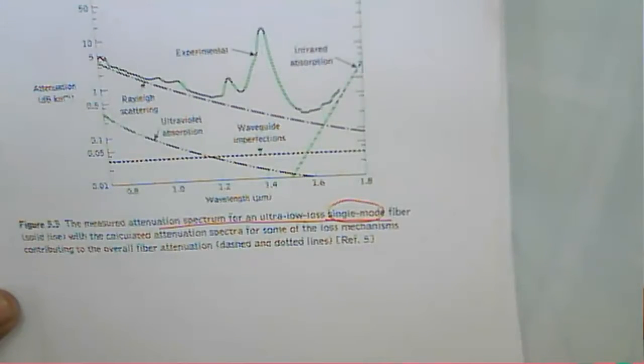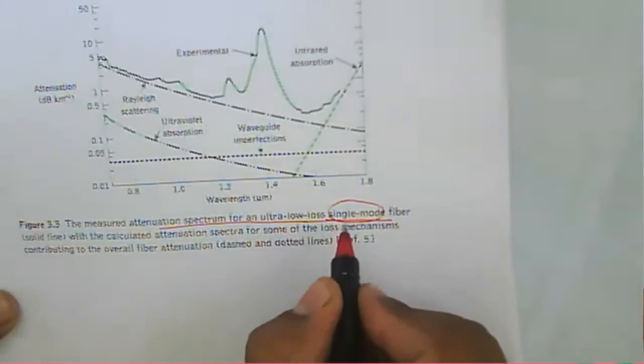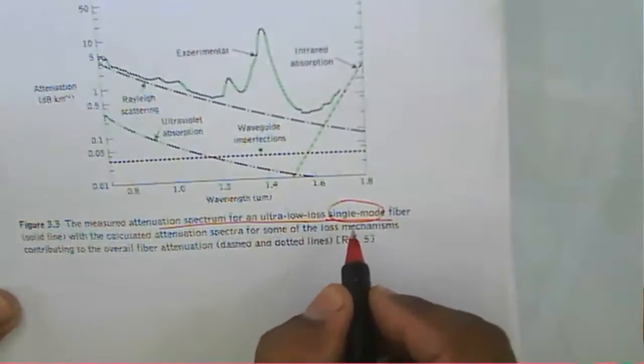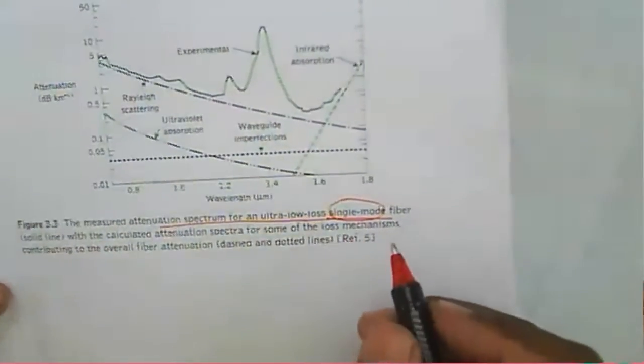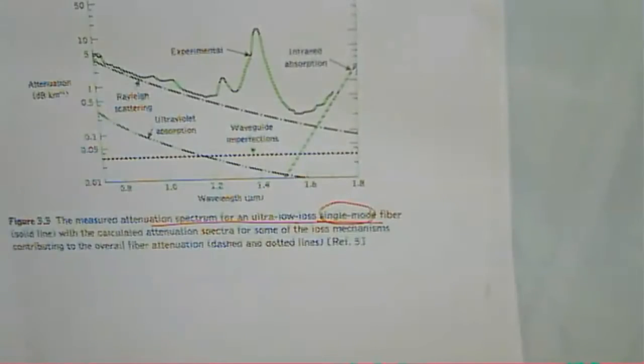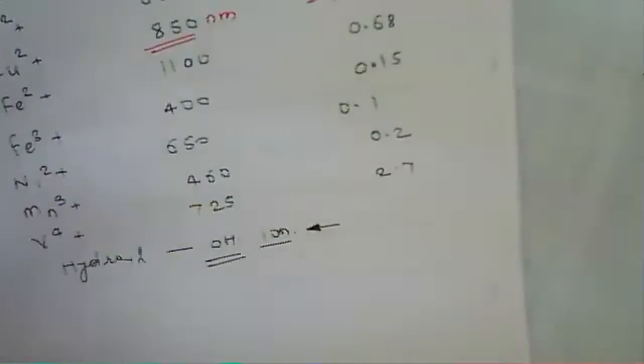If it is a multi mode fiber, that numerical aperture, or you can say that acceptance angle, will be large. Because of that, there may be losses if we use a single mode fiber. But if it is a multi mode fiber, in that case the core diameter is large and the numerical aperture is large, so that's why the attenuation will be small there.